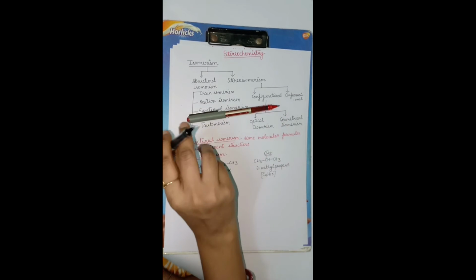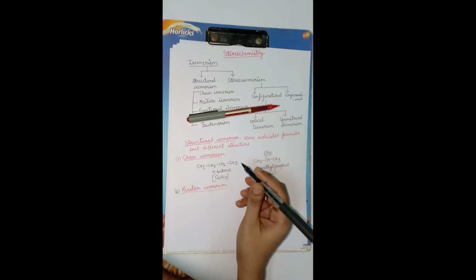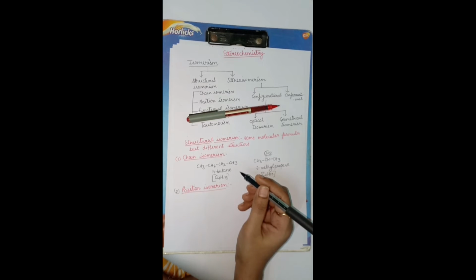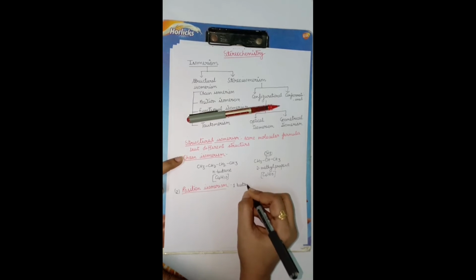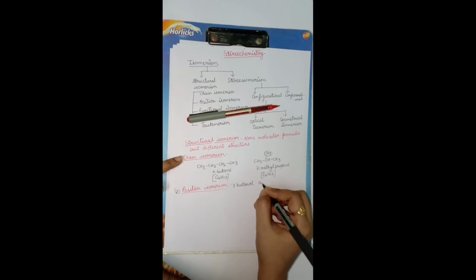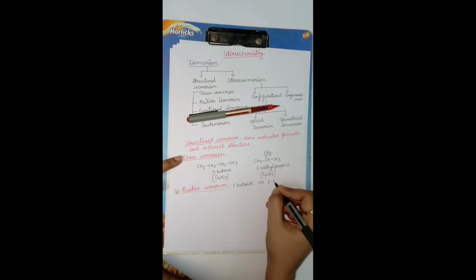Compounds having the same structure of carbon chain but differing only in the position of the double bond or triple bond, or we can say the functional groups, are called position isomers. We can take the example of 1-butanol or 2-butanol.